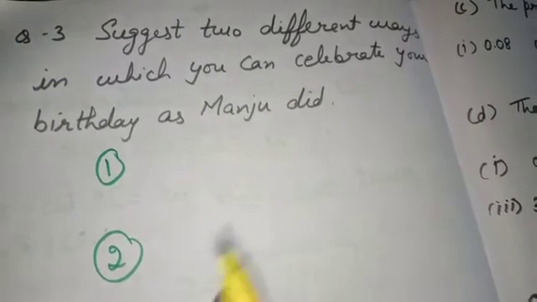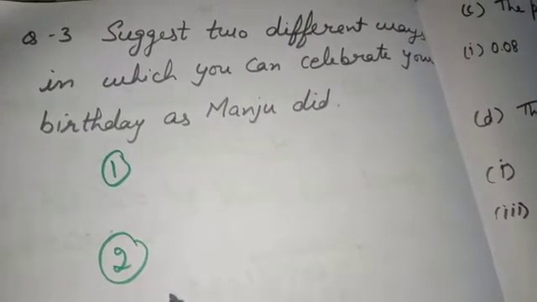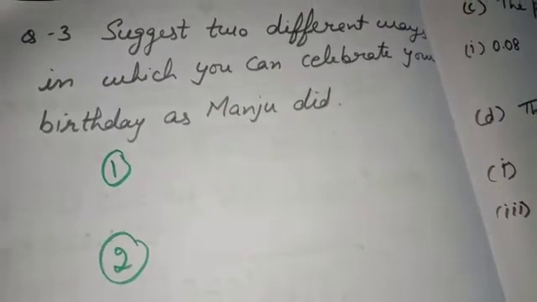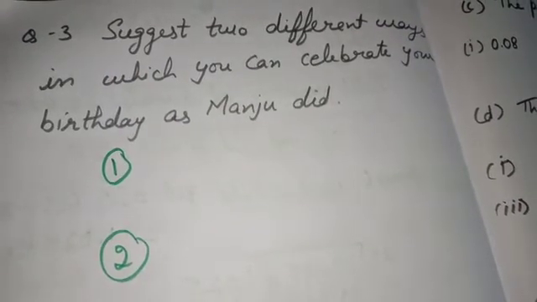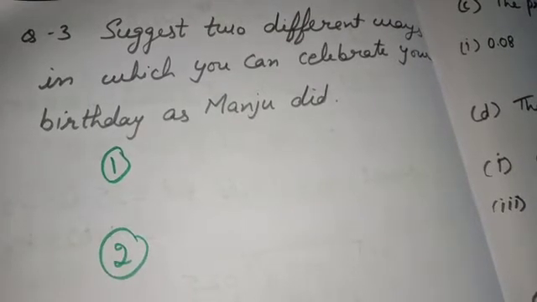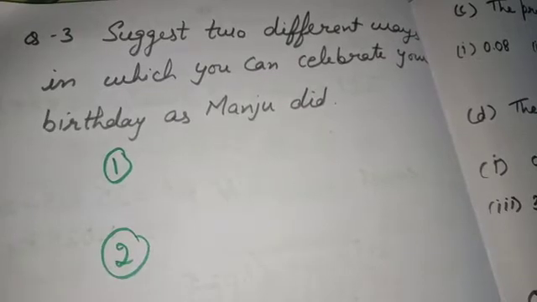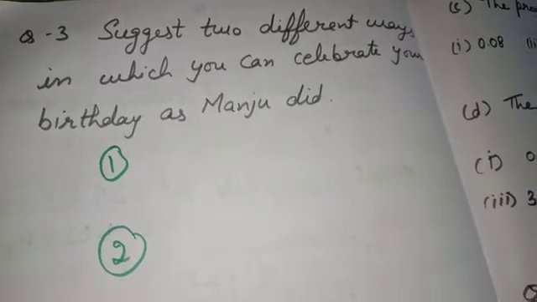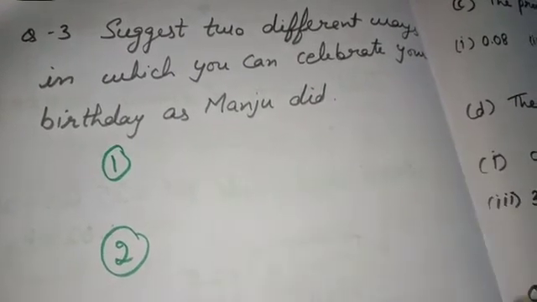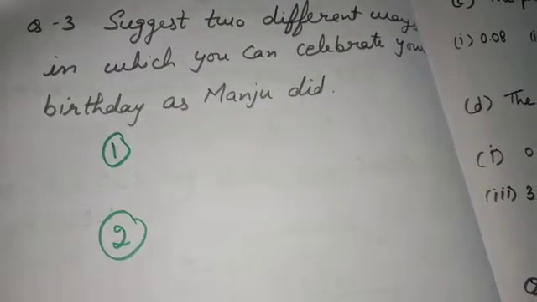You can write anything, whatever you want, such as distributing books to poor children, or distributing blankets to an old age home. Okay, the way you can write by your choice. So we will not discuss this question now. This question you will do on your own.